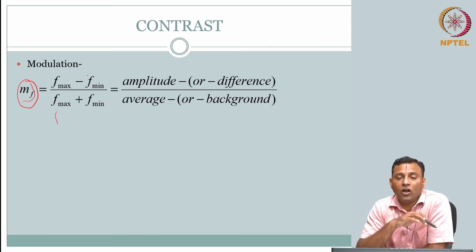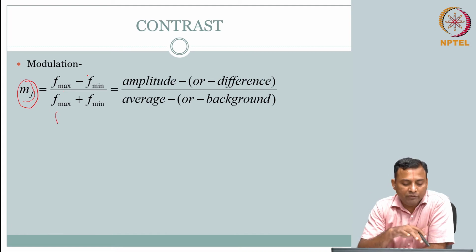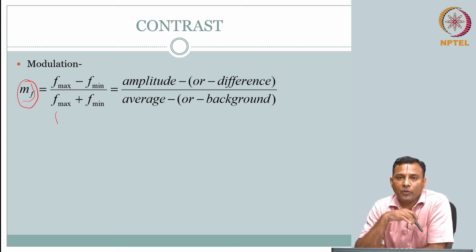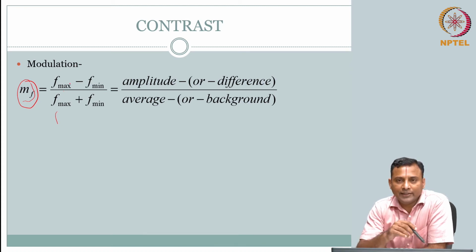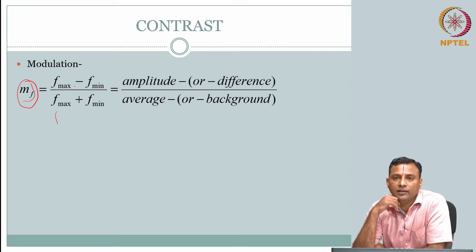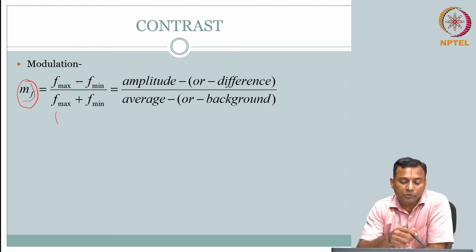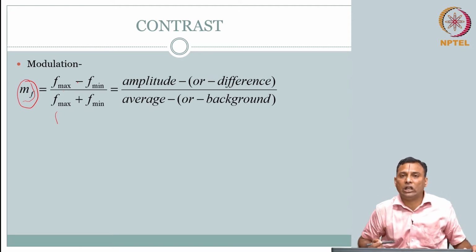On the whole, if I give a function f of x comma y, I can capture the modulation in the function by this. You get some sense that the contrast definition was the difference between 2 intensities compared to the surrounding or background. So, you can start to think that if you capture this modulation, it has to do with contrast.